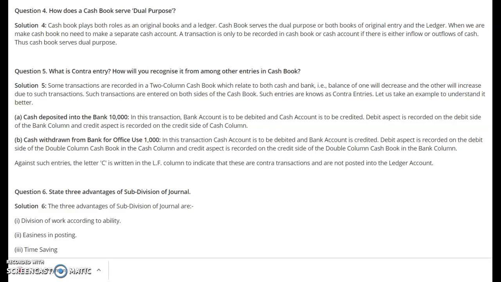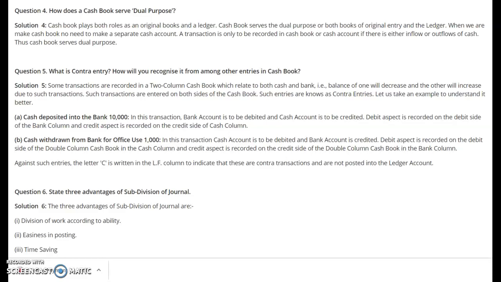Dear students, we had learned what the cash book is. Cash book simply is an account book which records only the cash and bank related transactions. So automatically all the transactions which are done in cash or through the bank are recorded in the cash book. We had also learned that it is a part of the book of original entry.